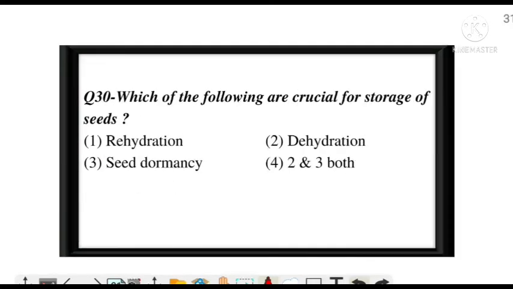Which of the following are crucial for storage of seeds? And the correct answer is option D, 2 and 3 both, because dehydration and seed dormancy both are required for storage of seeds. Next question.